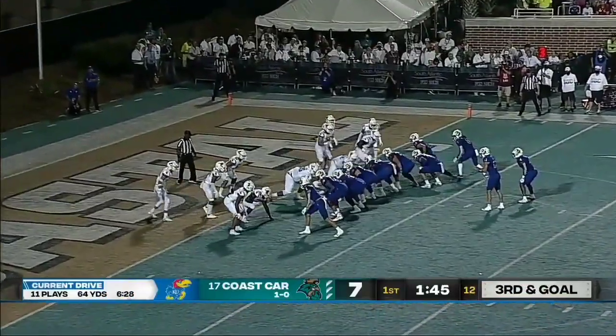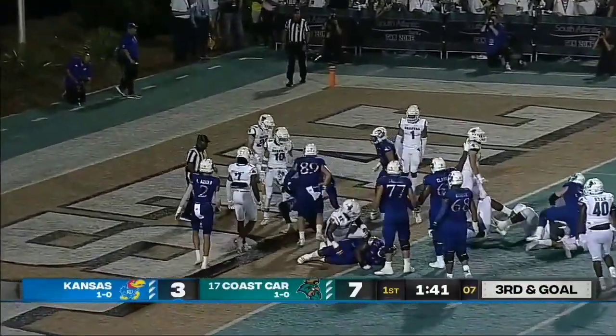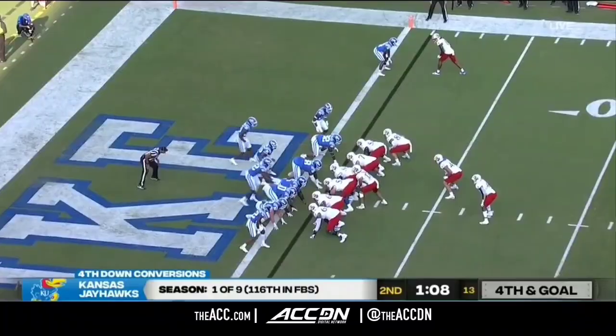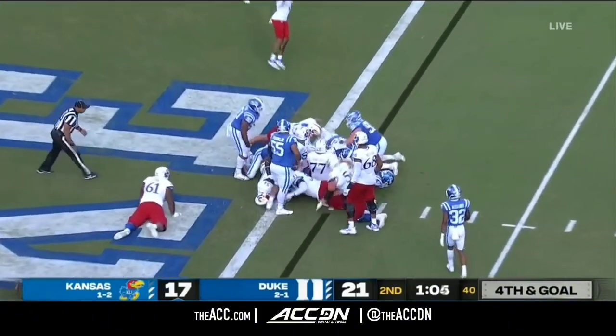Action, try to get him on the edges and make it happen. Straight ahead, it is Neal, and he is in. Touchdown. Center, 4th down. The handoff to Neal. He'll get into the end zone.